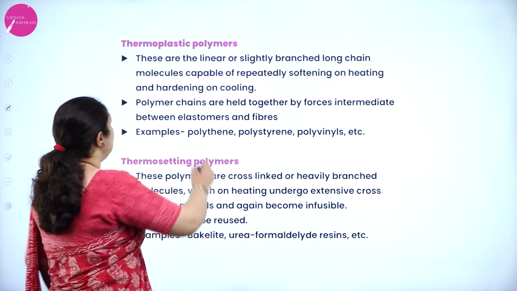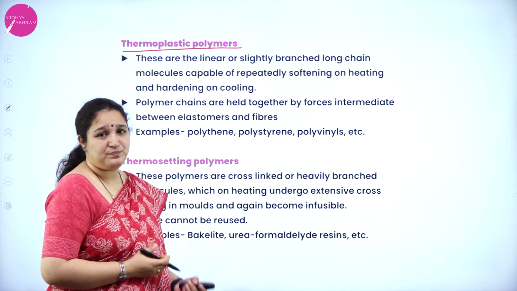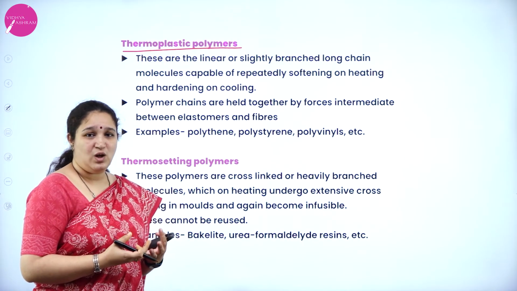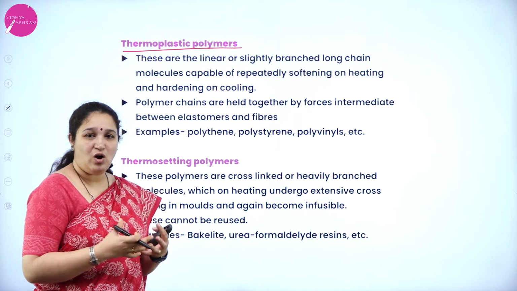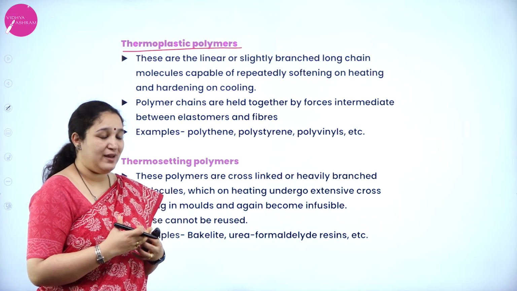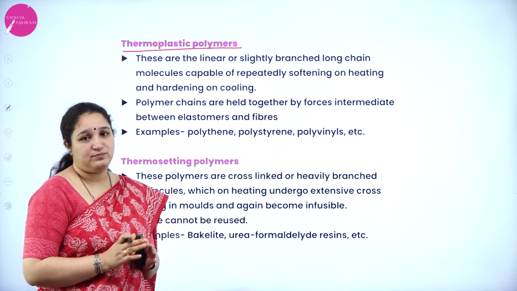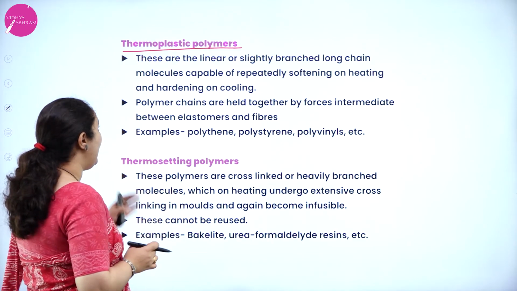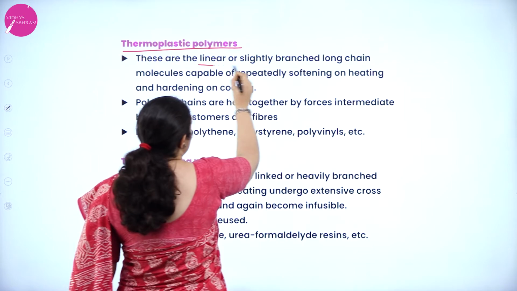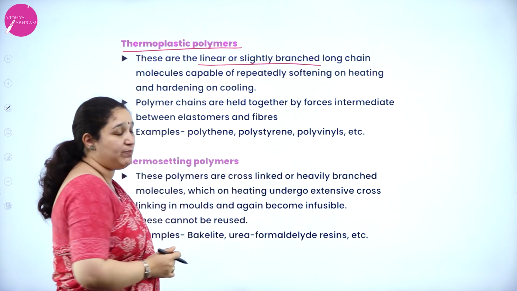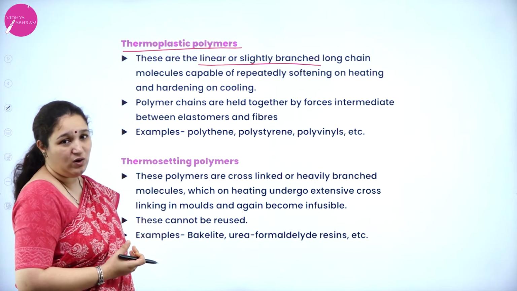Next we have thermoplastic polymers. These are polymers which on heating will become soft, and when it is soft and still hot, you can blow it or give it a different shape, and on cooling it will harden. So it is called thermoplastic polymers. These are linear or slightly branched long chain polymers capable of repeated softening on heating and hardening on cooling.